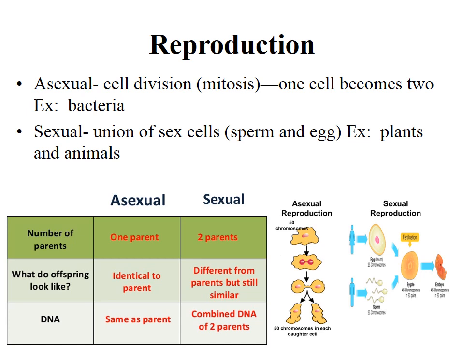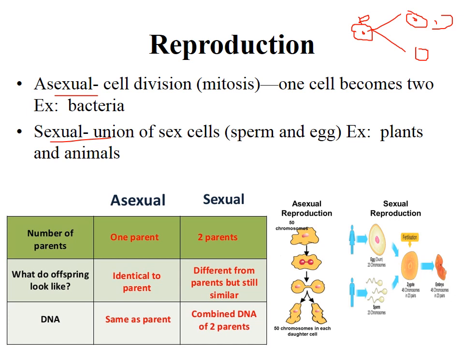Now, reproduction is also of two types in general: asexual reproduction and sexual reproduction. Asexual reproduction means division from one cell to two similar cells. From the parental cell, the daughter cell is similar, a Xerox copy of the parental cell. There will be no variation or changes in the genetic material, for example in bacteria. Asexual reproduction also has different types, like budding, regeneration, and vegetative reproduction. So these are the different types of asexual reproduction.